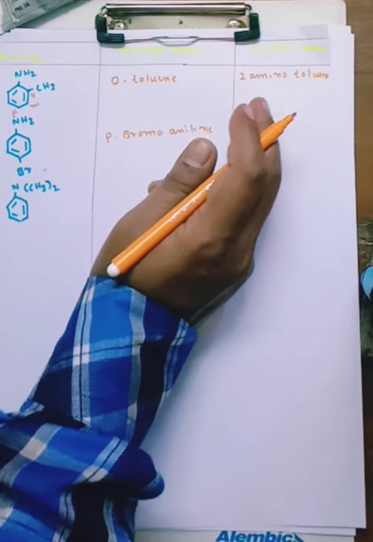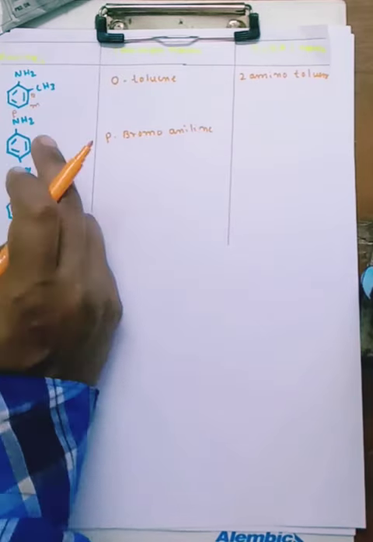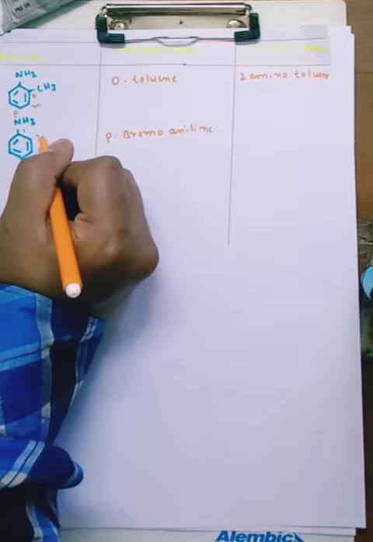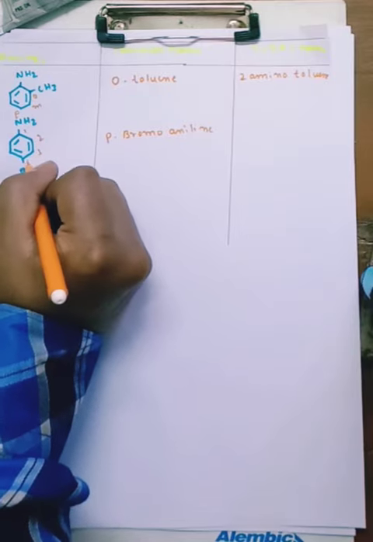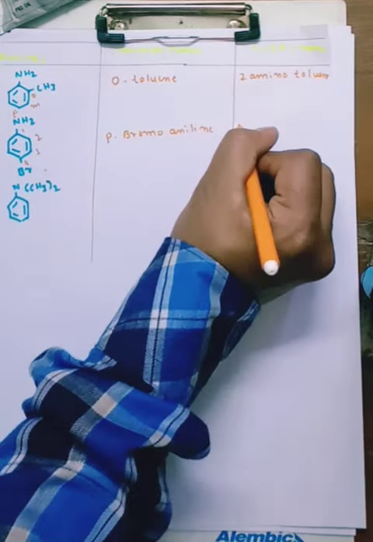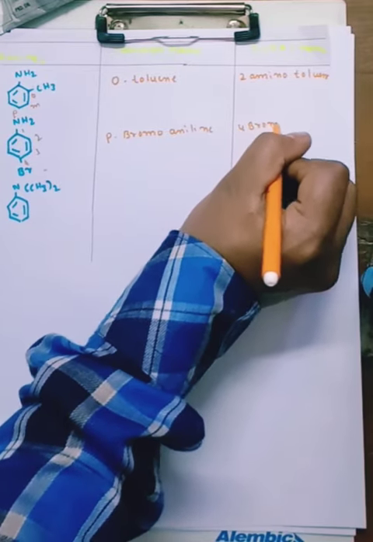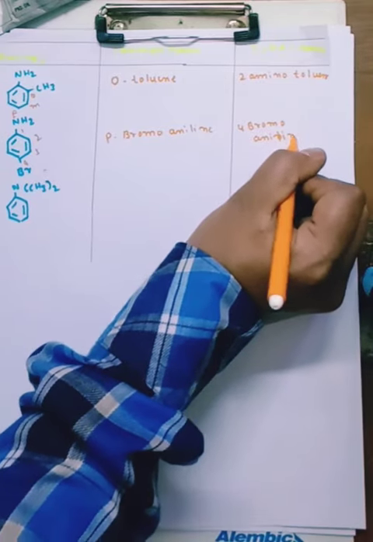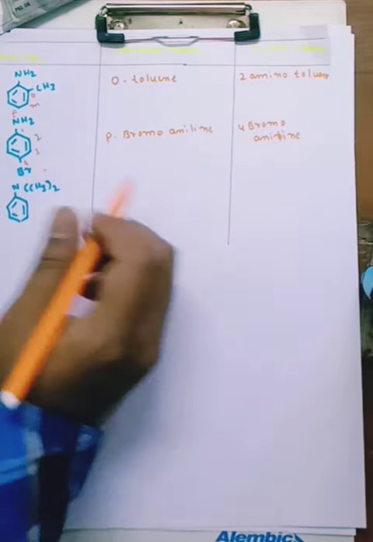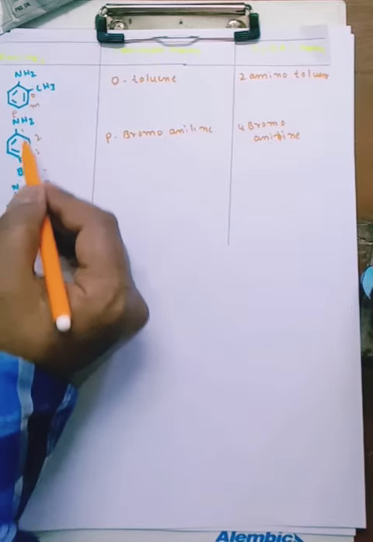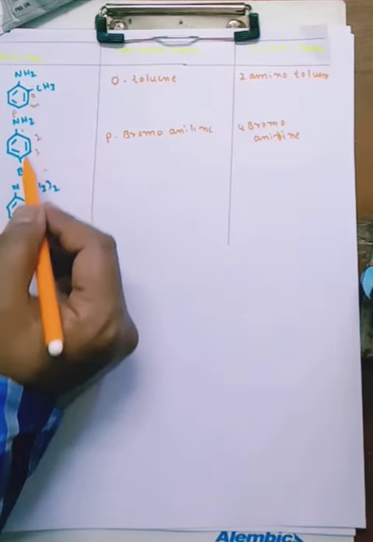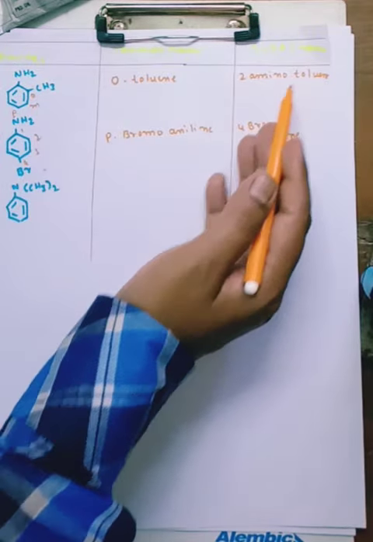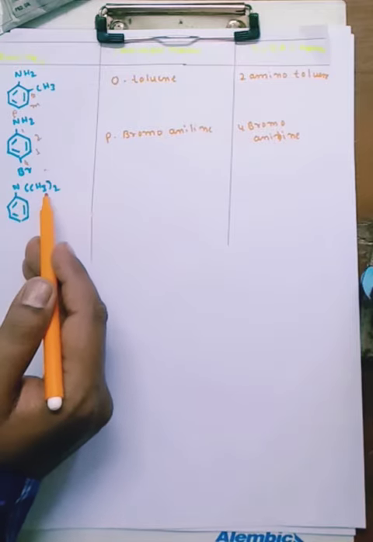You can name from this one, 1, 2, 3, 4. 4-bromoaniline. The priority here is different. In functional group naming, priority matters. So the naming is 2-aminotoluene, and this one is 4-bromoaniline.